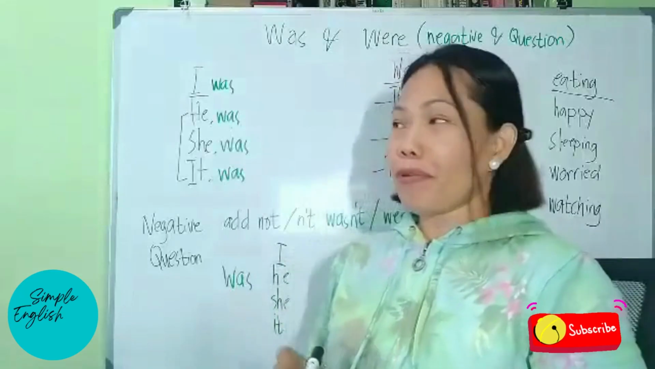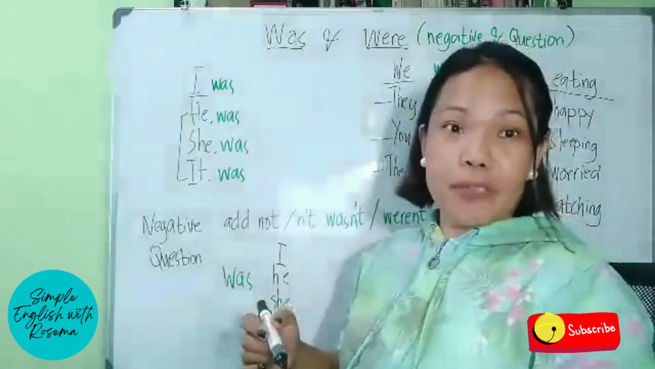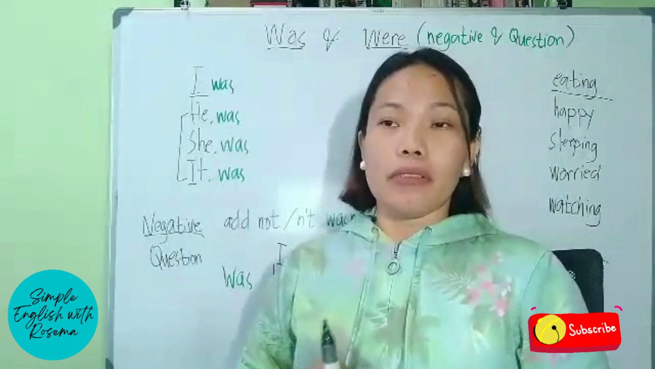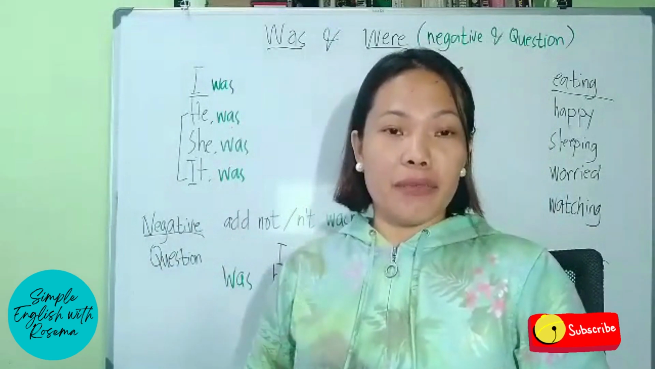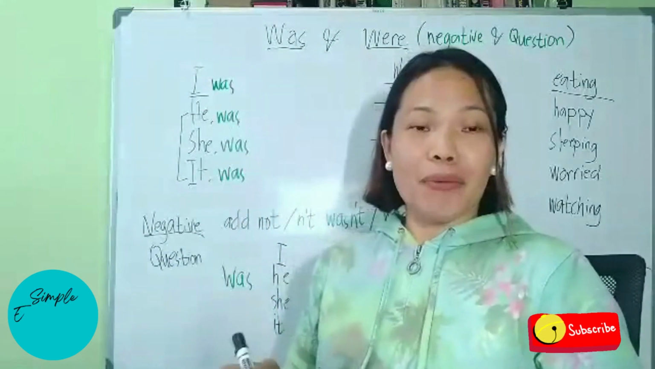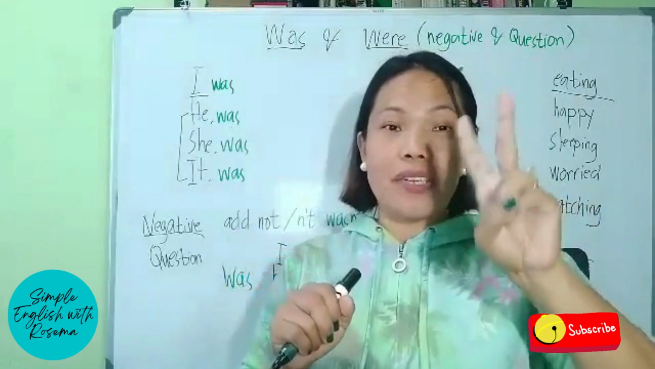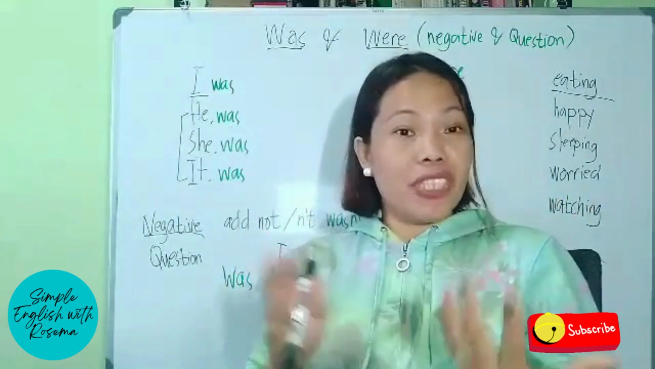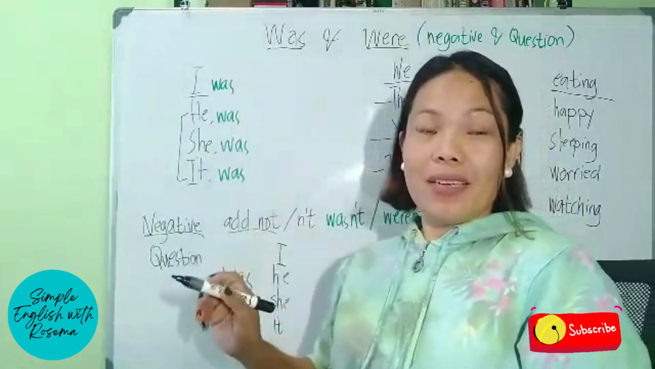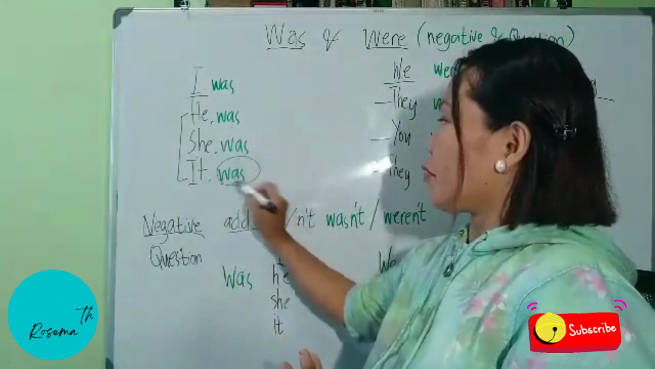So this time we will use our past tense be verbs was and were in making negative sentences. Now, what do we do to make a negative sentence for our past tense be verbs? Like what we did with our previous topic about the present tense is, are, and am, we just have to add not after our be verb.